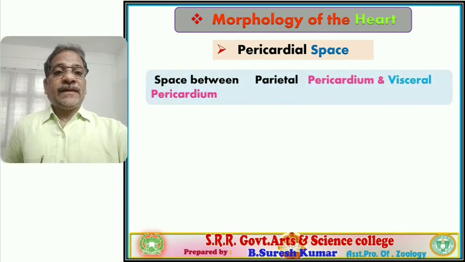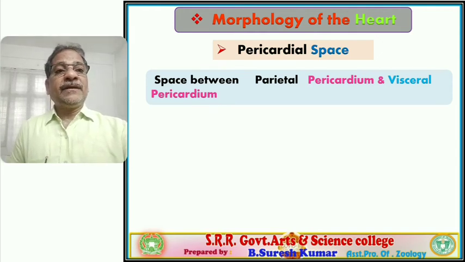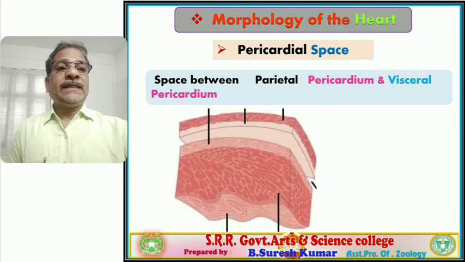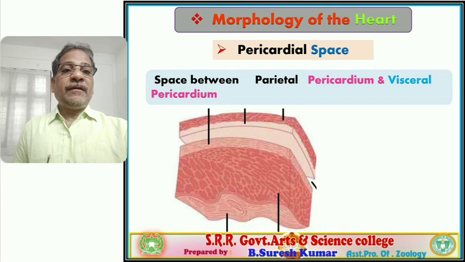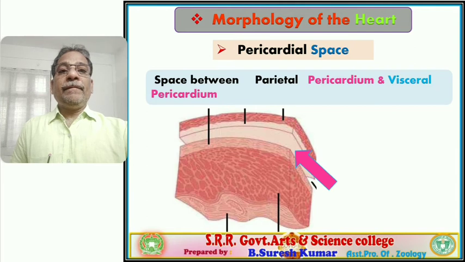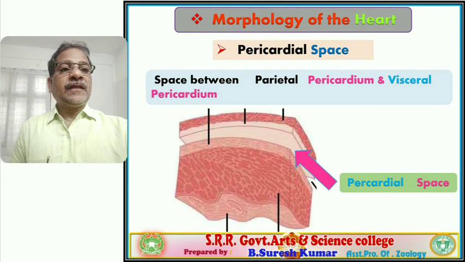It is asked in entrance examinations: between which layers is the pericardial space seated? The pericardial space appears between the parietal pericardium layer and the visceral pericardium layer. The parietal pericardium is also called the serous parietal layer, and the visceral pericardium is also called the serous visceral layer. Observe the section diagram: the central hollow space is the pericardial space.